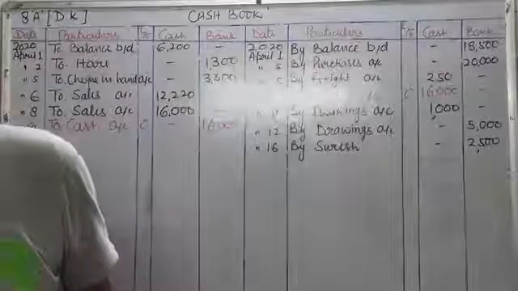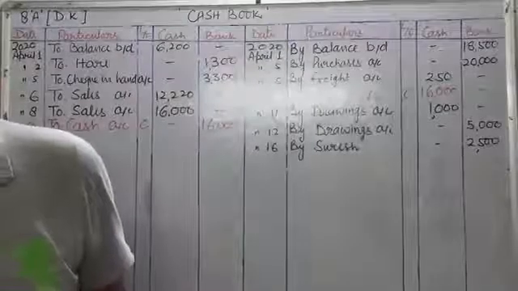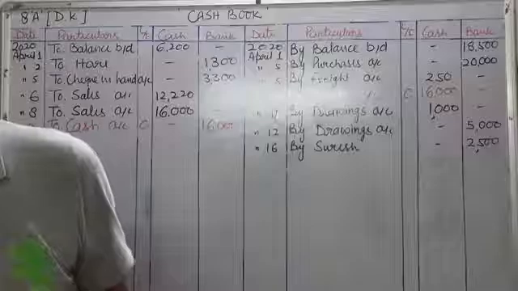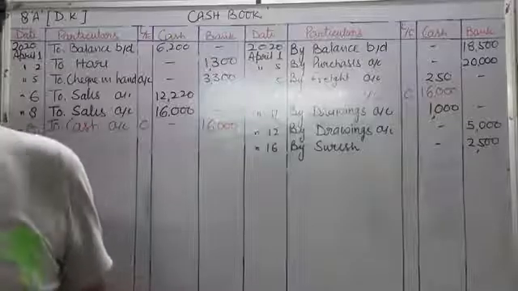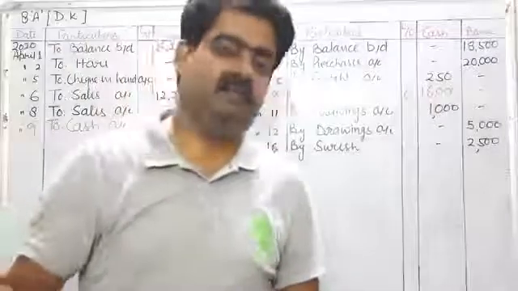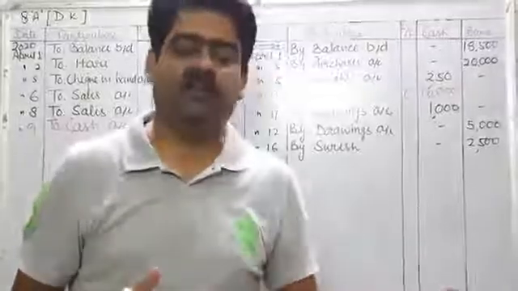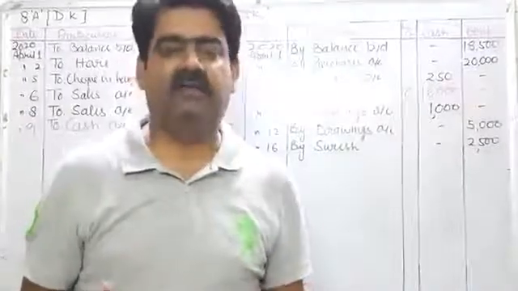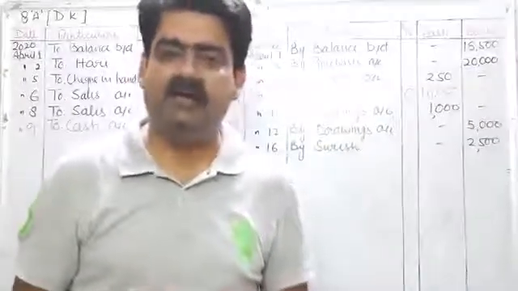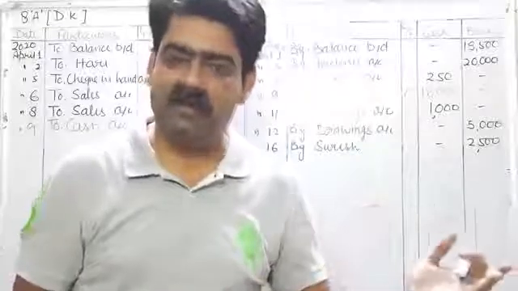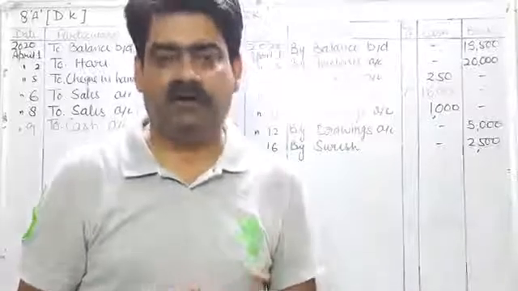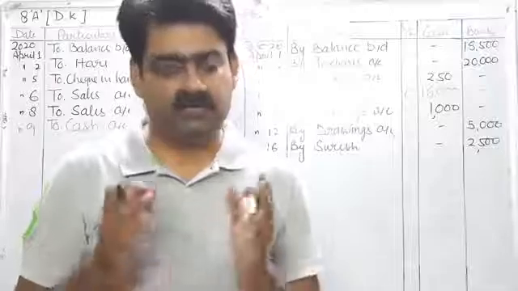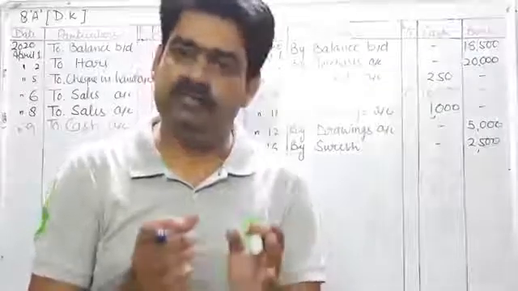Next is on April 20, check received from Ajay endorsed to Vijay. So check previously received from Ajay, we are simply endorsing it to Vijay. Journal entry will be Vijay debit to check in hand. Again, treatment will come in journal. This particular treatment will not come in cash book. Okay, so journal entry will be Vijay debit to check in hand.